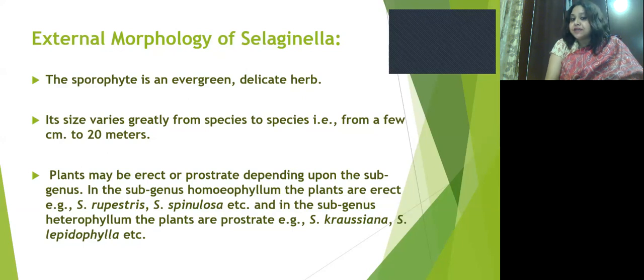There are two subgenera: one is Homophyllum and the other is Heterophyllum. In the subgenus Homophyllum, the plants are erect, like Selaginella rupestris, Selaginella spinulosa, etc. In the subgenus Heterophyllum, the plants are prostrate, like Selaginella kraussiana and Selaginella lepidophylla. There are many species included in these subgenera.